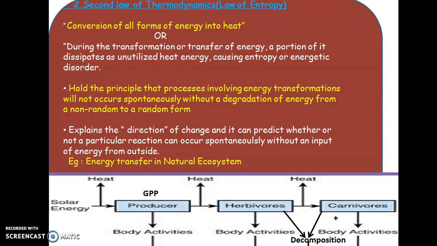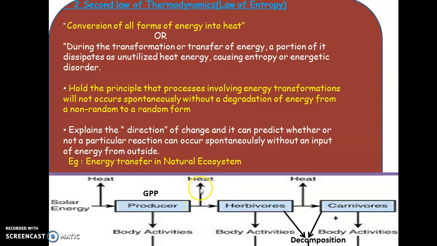Okay, and apart from that, another important feature is that it gives information on how a reaction occurs spontaneously. This is an example in which the reaction occurs in a spontaneous manner. For a reaction to occur spontaneously, it requires the degradation of a particular reaction. Only the degradation process is associated with the release of what?